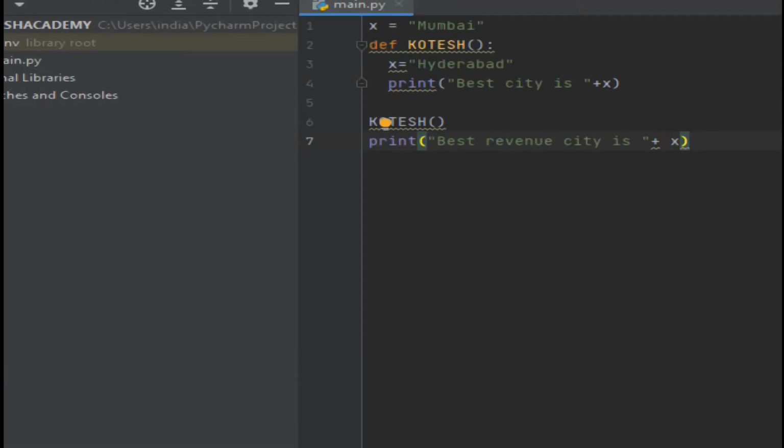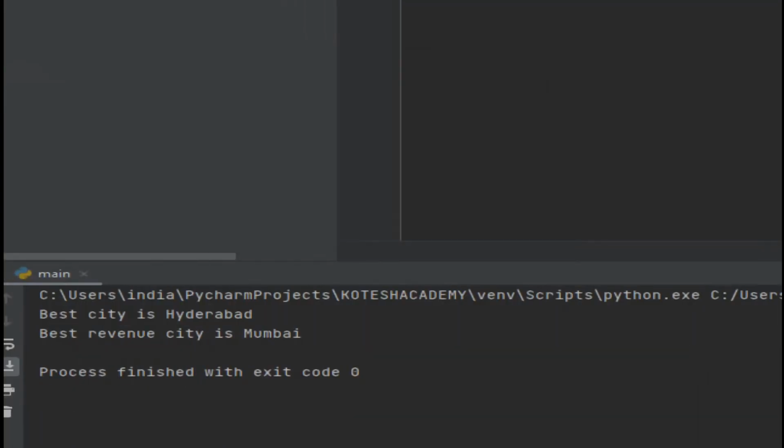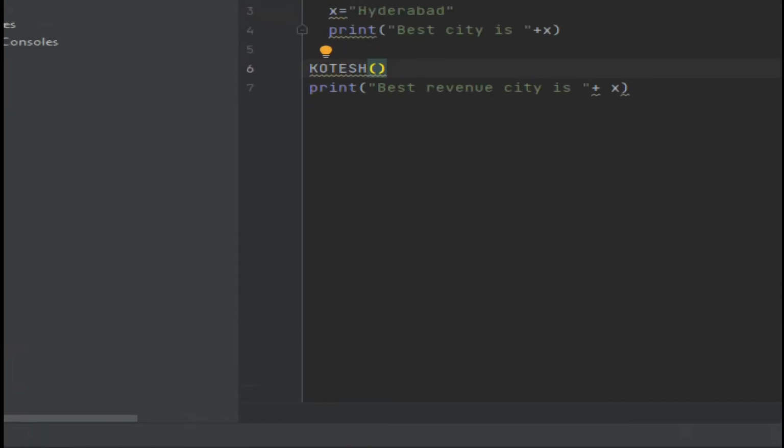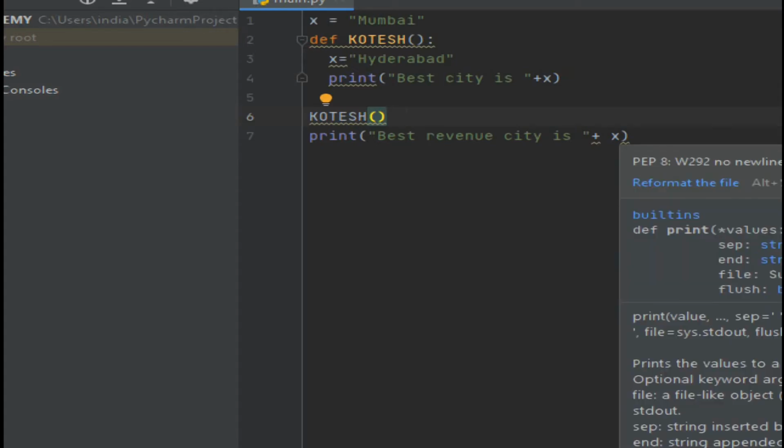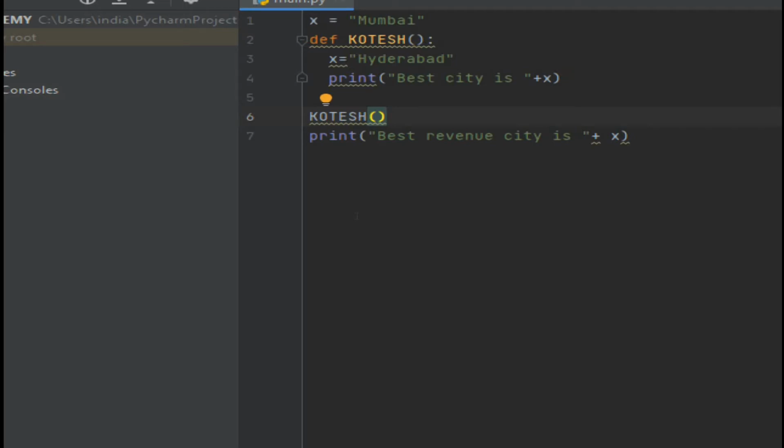What is the meaning of this? Whenever you are calling that function name, automatically it takes the x variable inside and you get the result "best city is Hyderabad". Whenever you are outside the function, automatically it takes the outside variable, that value of x. So this is the functioning of global variables.